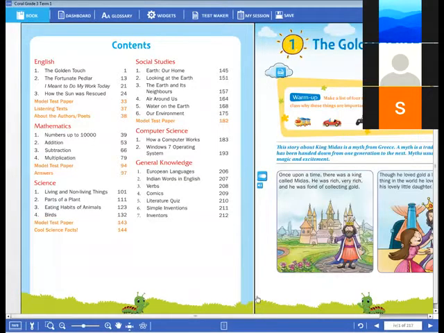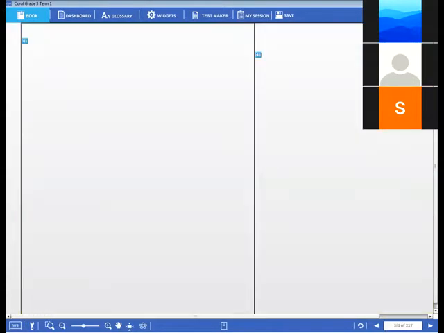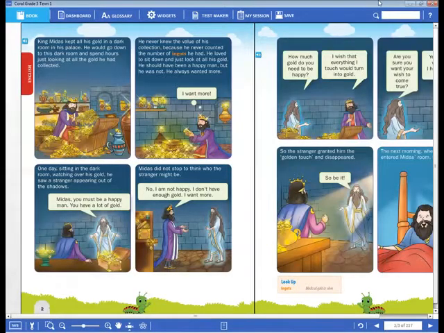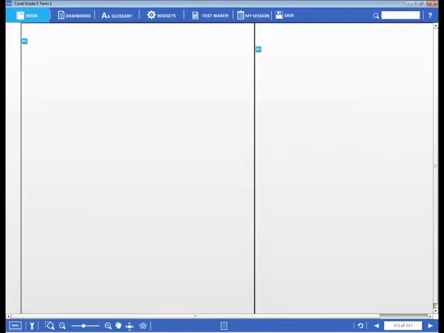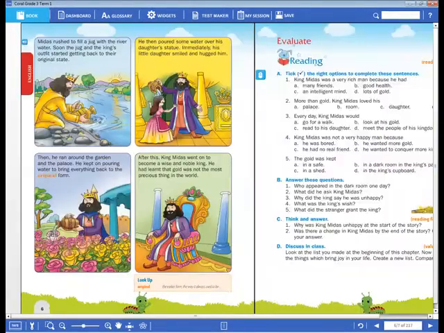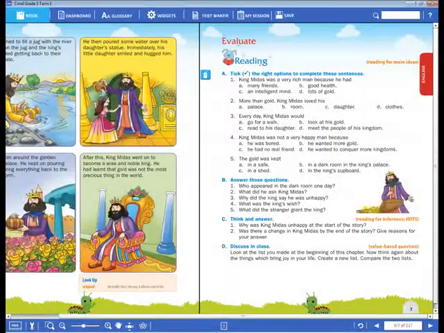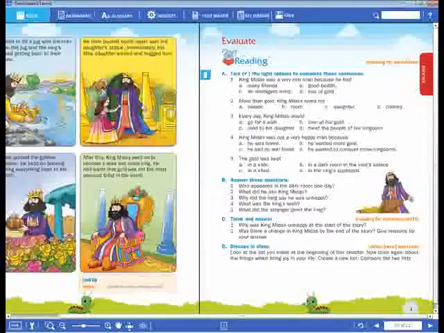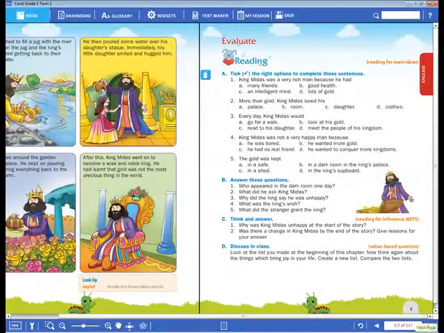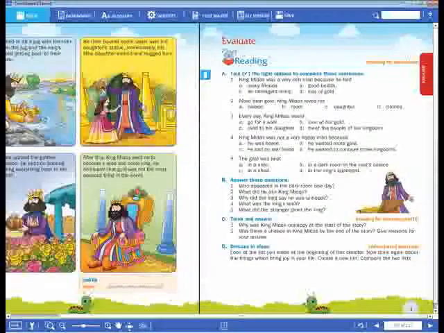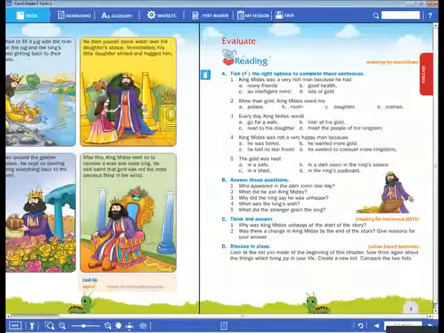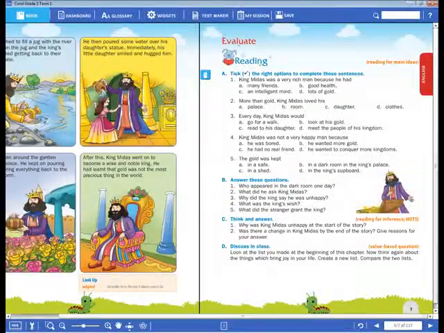So today we can start our English subject. In the previous English class, our lesson was completed. What is our lesson name, dear children? Can you tell me what the lesson name is? The Golden Touch. Okay, good.